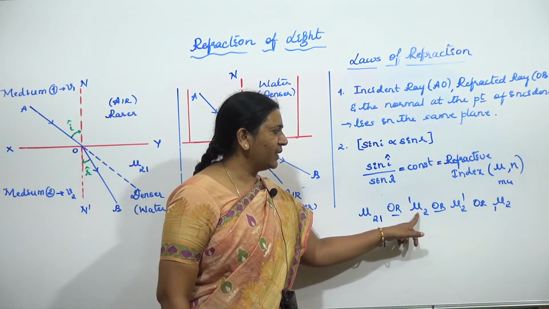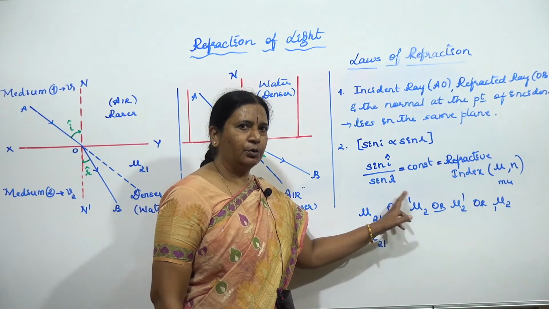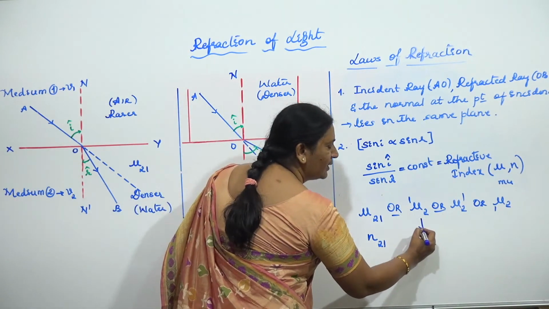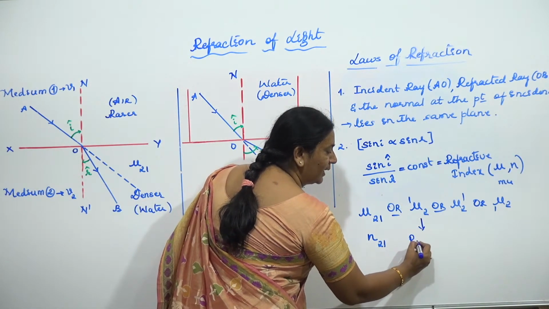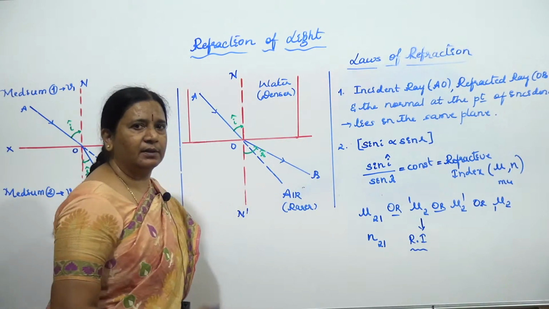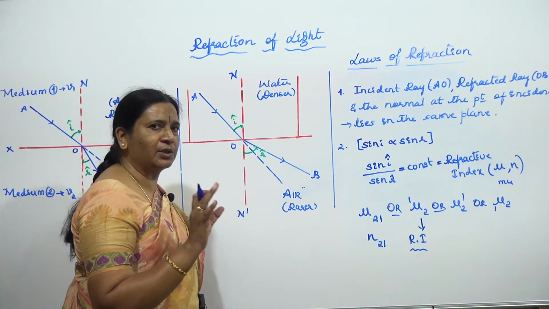So, refractive index of second medium with respect to first medium. We are going to read it like this. Hope the reading is clear. How will you read this, children? Refractive index. The short form is valid, and you can use it in your notes.